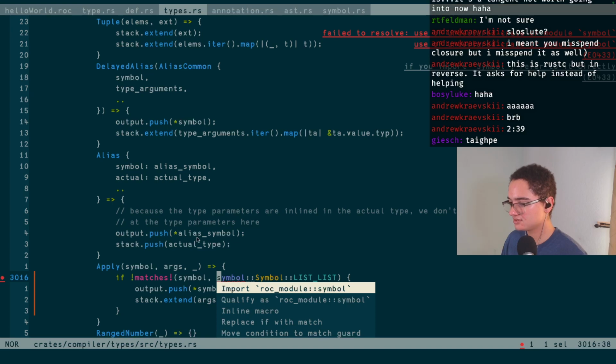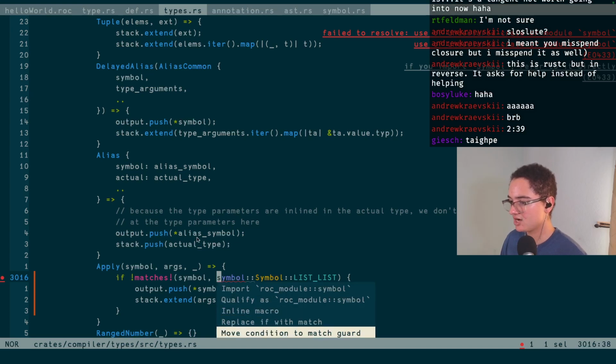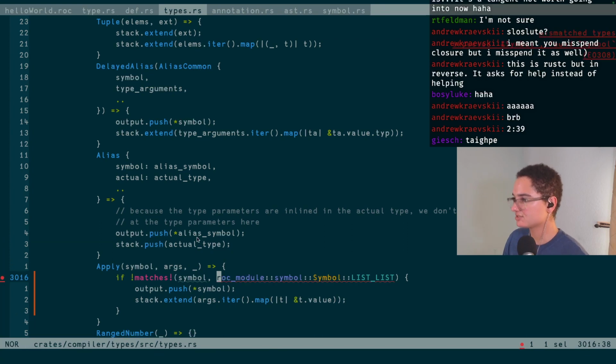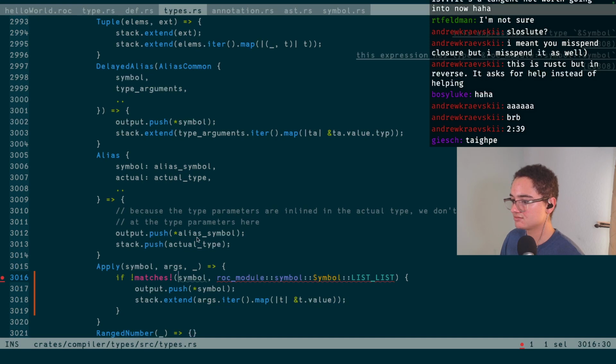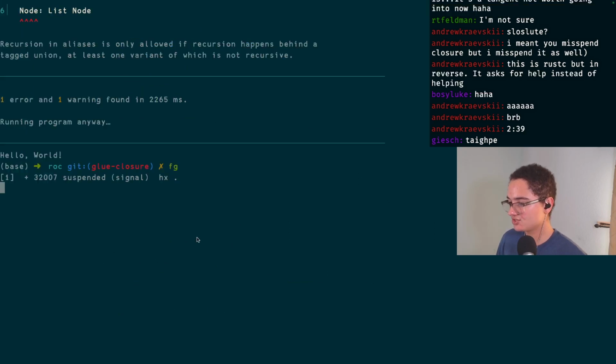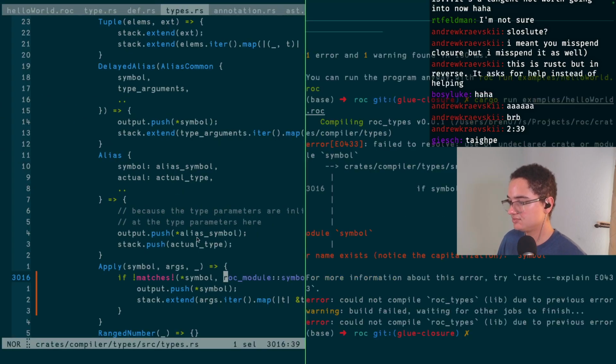Anyways. Oh, it's roc module symbol. We'll just fully qualify this for now. That's kind of ridiculous. We'll import it later. Expected a reference to a symbol. We can just do that. They're copy friendly. That is such an ugly line, but I digress. We don't need that. Okay.